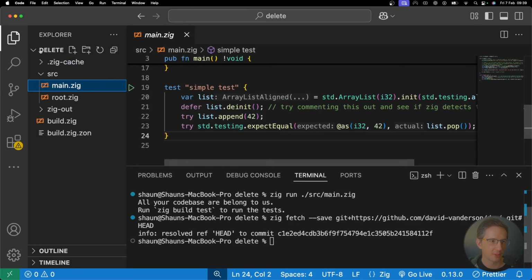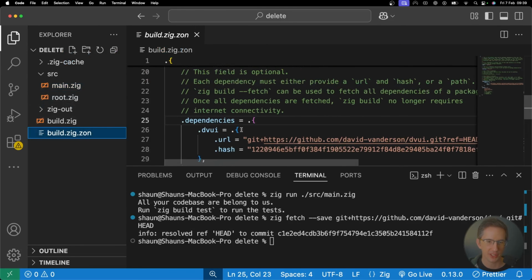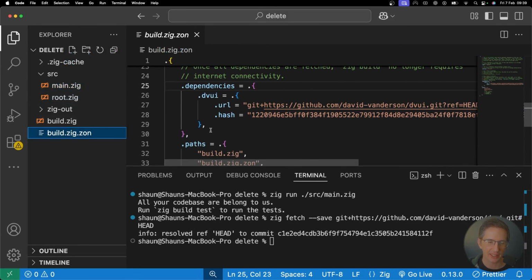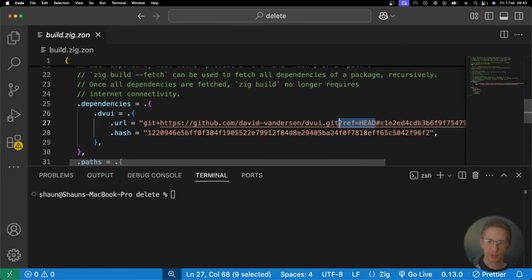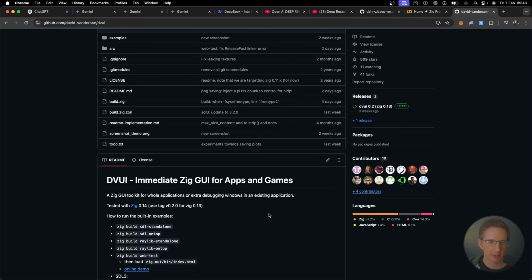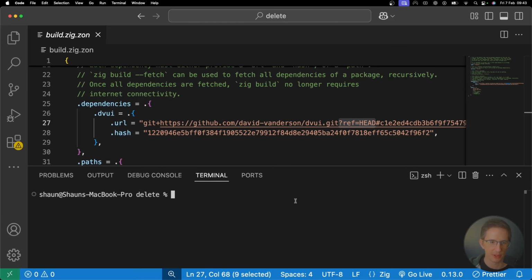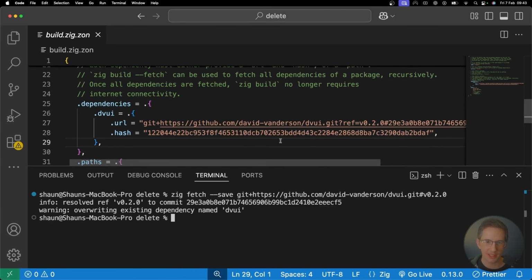And if I go over to my folders here, let's go down to build.zig.zon. Here you can see it's added it there. So have a look here. We've got this #ref=HEAD. But if we go back to the docs, it says use tag v0.2.0 for Zig 0.13, which is the Zig we're using. So what I'm going to do is overwrite that, instead of our #HEAD, I'm just going to go #v0.2.0 and hit enter. And that should then replace that, which it has. Okay, so that's updated everything for me.